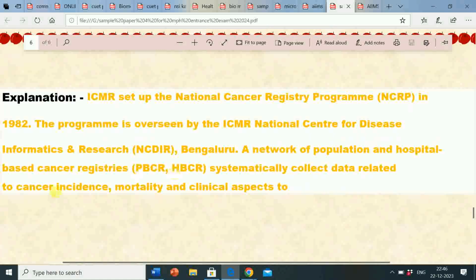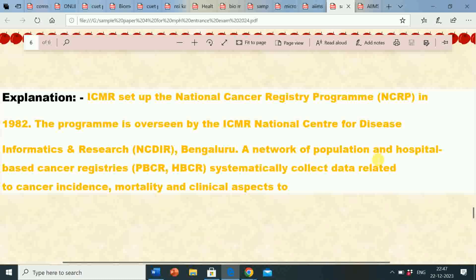Its explanation is, ICMR, that is Indian Council of Medical Research, set up the National Cancer Registry Program, NCRP, in 1982. The program is overseen by the ICMR National Center for Disease Informatics and Research, NCDIR, Bengaluru.